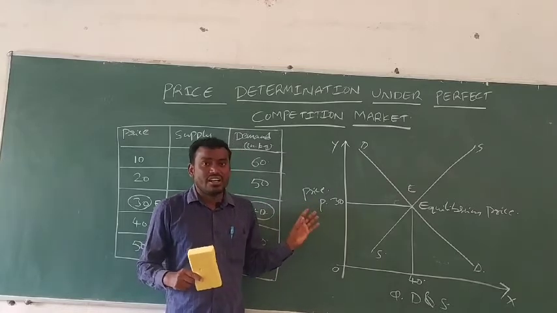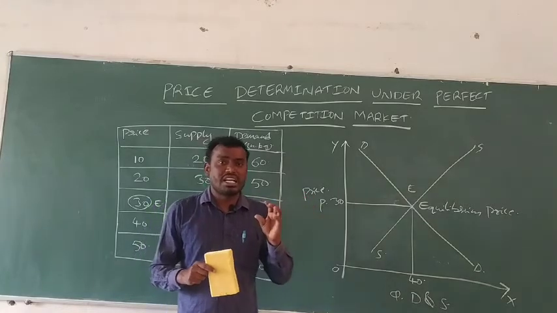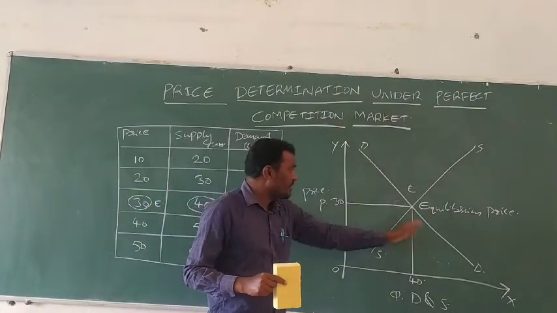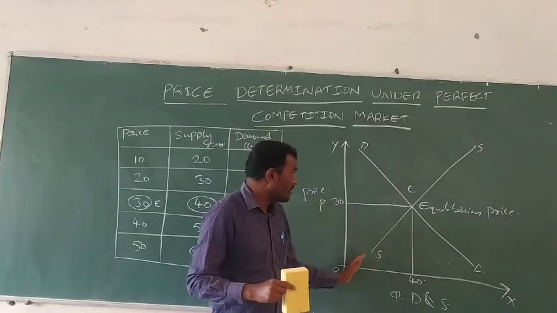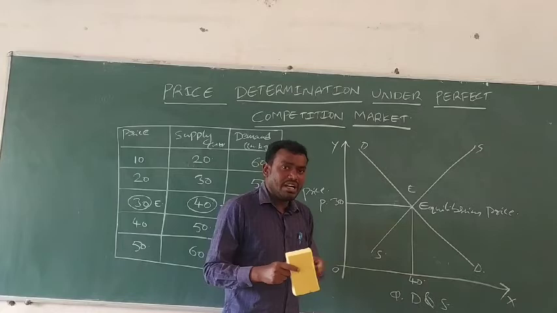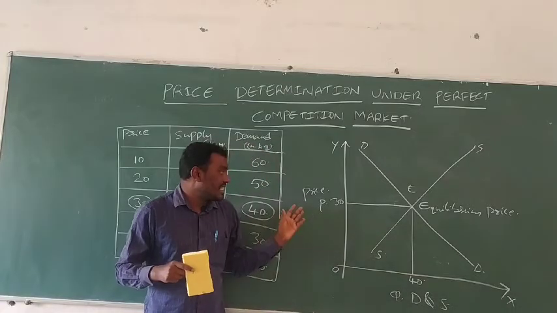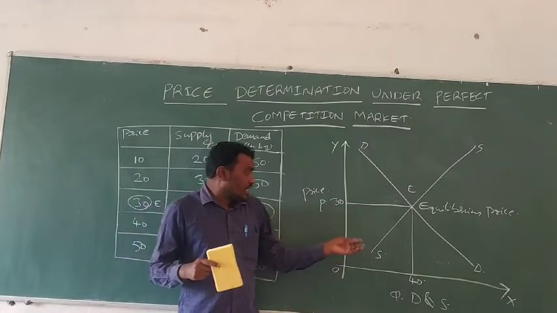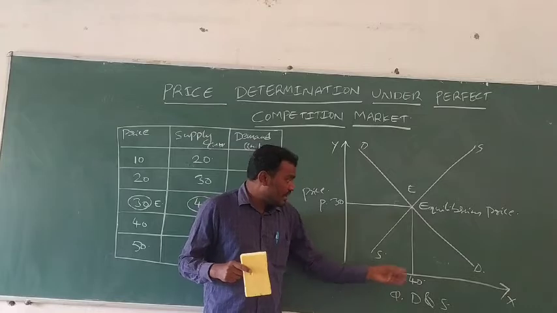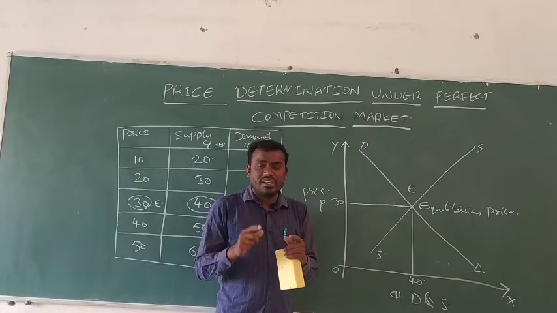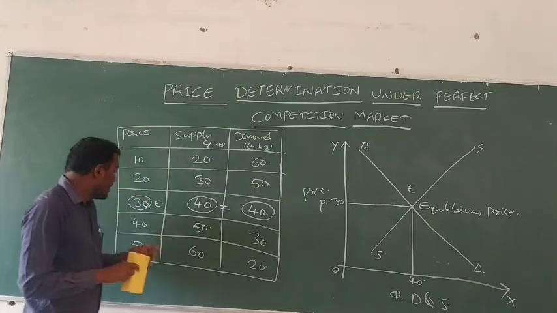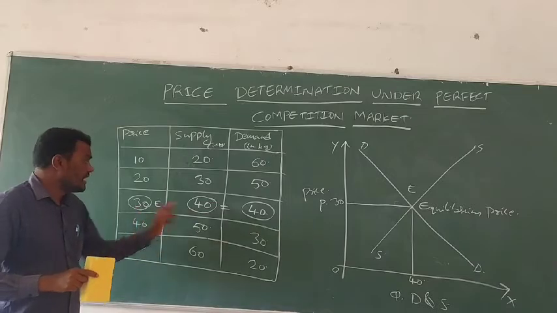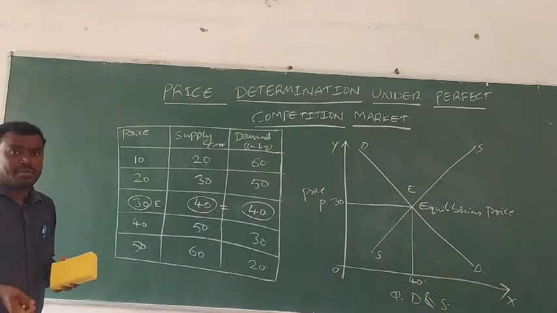That's why, under the perfect competition market, prices are determined by market forces, demand and supply. The demand curve slopes downward from left to right, and the supply curve slopes upward from left to right. Where they intersect, we call it the equilibrium price. At 30 rupees per kg of tomato, 40 kgs are supplied and demand is also 40 kgs. Where demand and supply are equal, that is the equilibrium price in the perfect competition market.